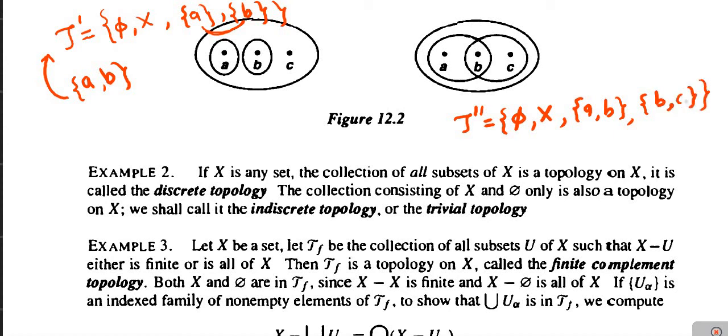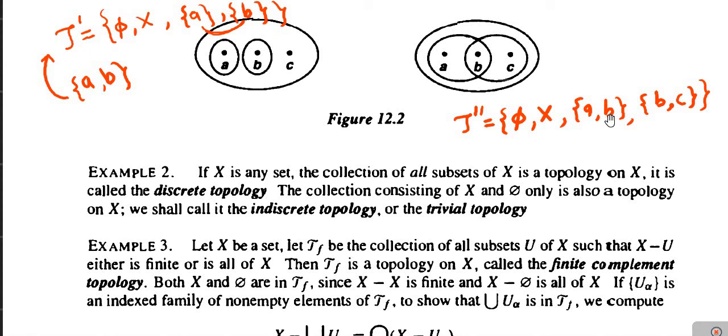Then you may observe that the first condition is satisfied, as phi and X are already present in tau double dash. Second condition, that the union of any number of elements should be in tau double dash, is also satisfied here, as you can verify: the union of these two members is the set consisting of A, B, C, meaning the complete set X, which is already present. So the second condition is also satisfied, but in this case the third condition fails to hold.